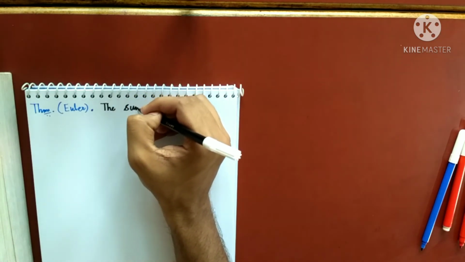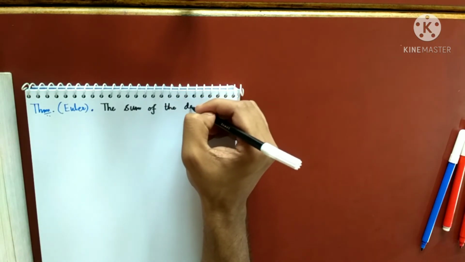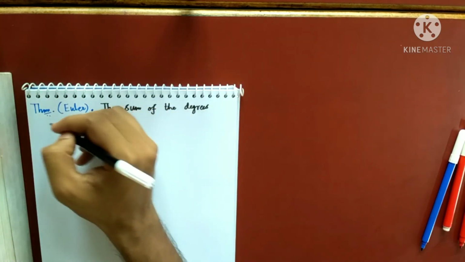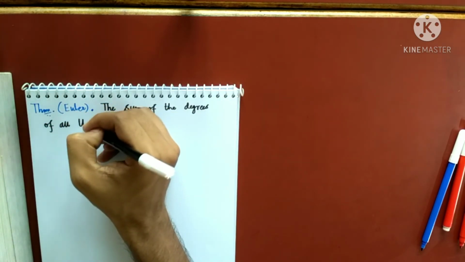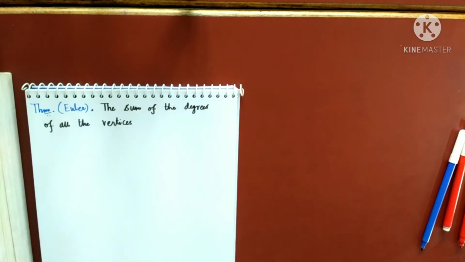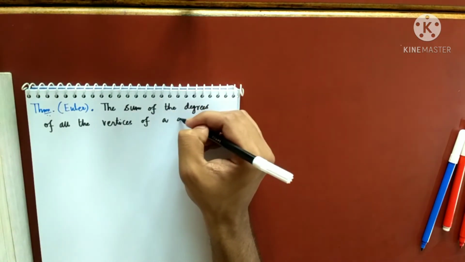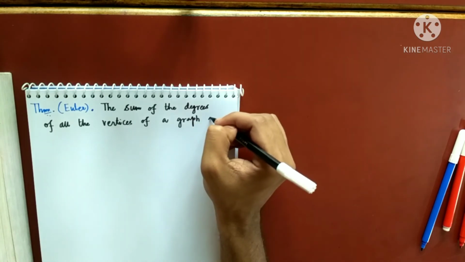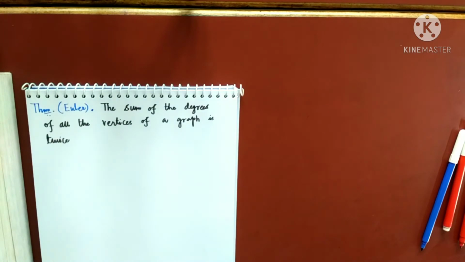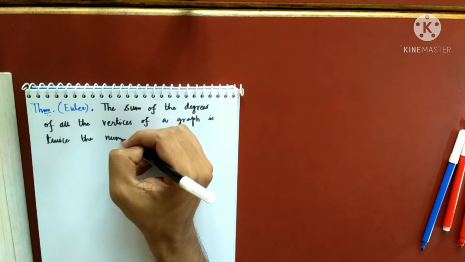The sum of the degrees of all the vertices of a graph is twice the number of edges.